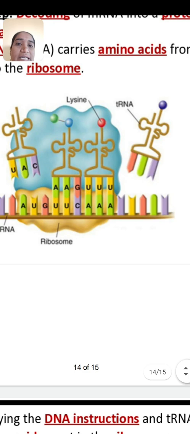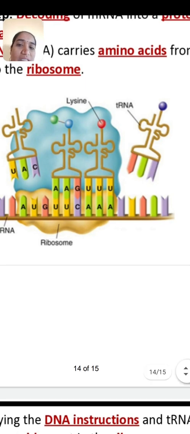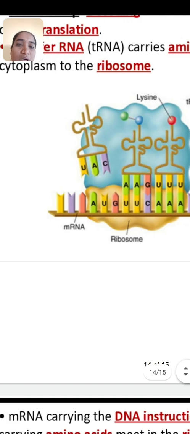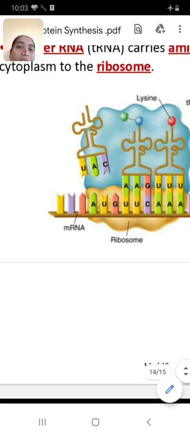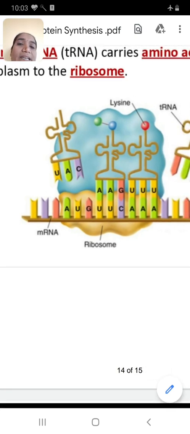Then this tRNA molecule has anticodons, and the mRNA has the codons. Then there are certain amino acids which can be bound. For example, the third tRNA molecule shows the red colored lysine amino acid, which is bound to the tRNA molecule. Then we start the translation process.